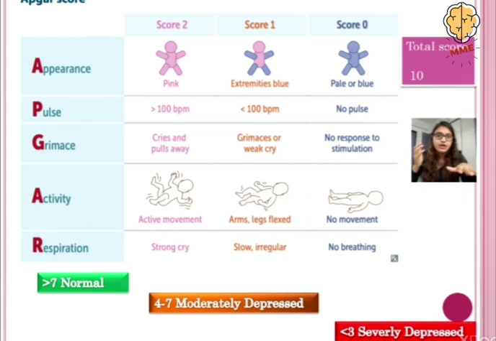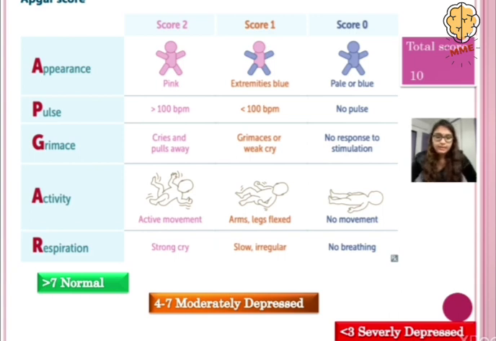So what are the 5 features or the 5 criteria of the Apgar score? First is appearance, second is pulse, third is grimace, fourth is activity, and fifth is respiration. We have 0, 1 and 2 scores which can be given. In appearance, if the baby is pink, then we give a score of 2. If the extremities are blue but the rest of the baby is pink, that is, peripheral cyanosis is seen, then we give a score of 1. However, if the entire baby is pale or blue, then we give a score of 0.